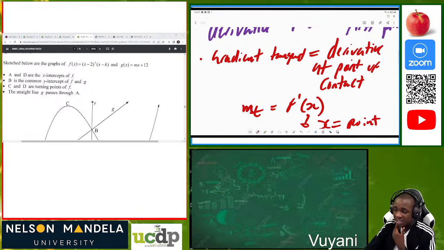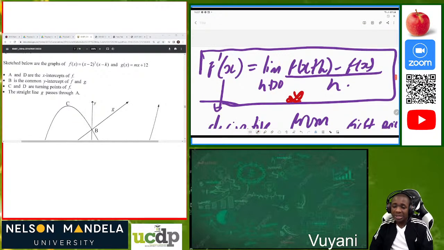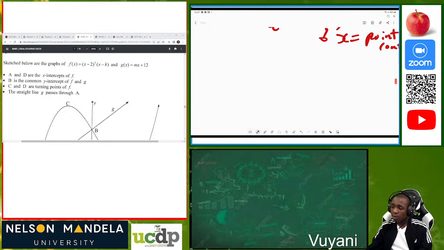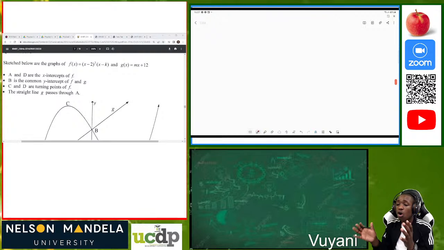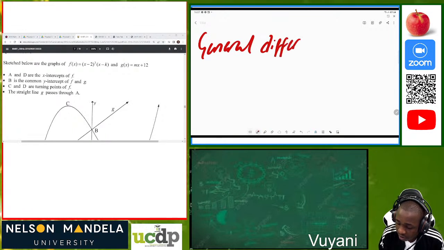So when they ask you to determine f prime of x from first principles, what are you supposed to do? You are supposed to use this formula. We say that f prime of x is equal to the limit as h tends to 0 of f of x plus h minus f of x divided by h. Then after that, you can solve. It is a 5-mark question. Now, we have what we call general differentiation, because this first principle one is long.